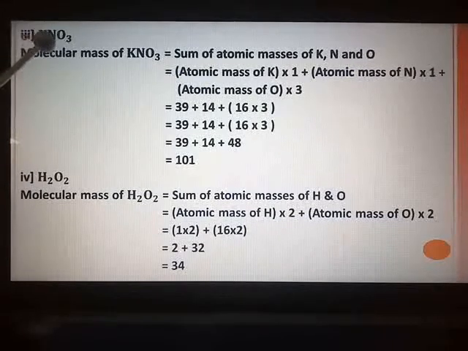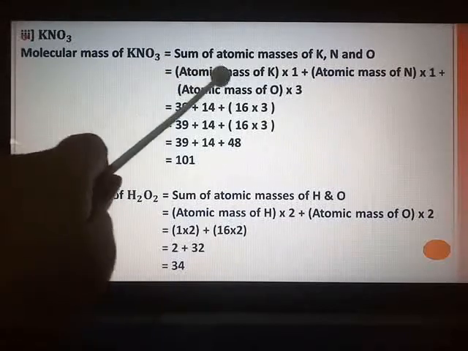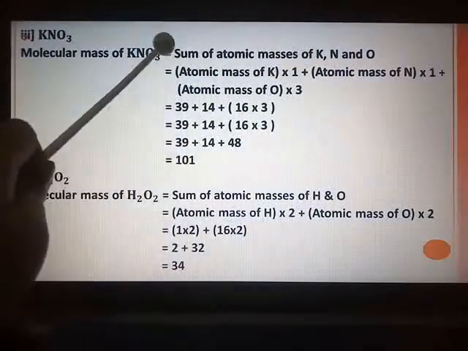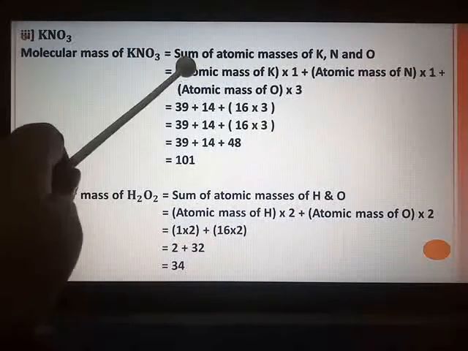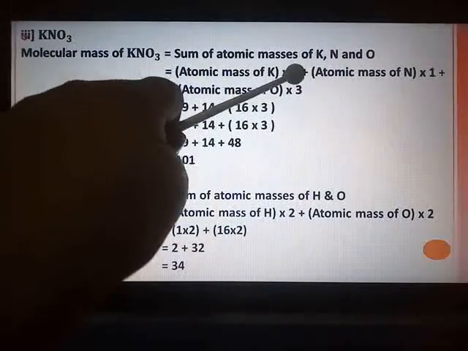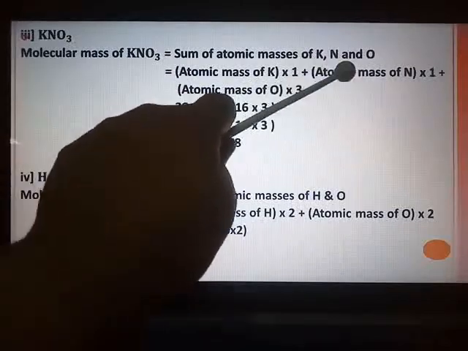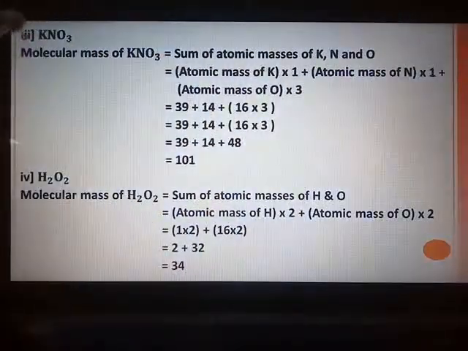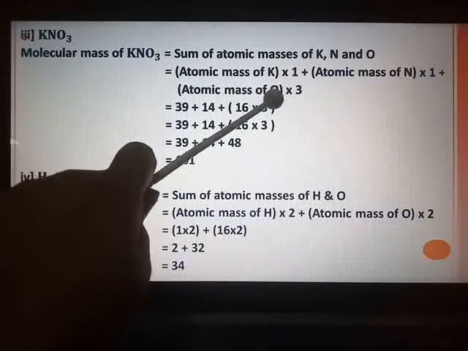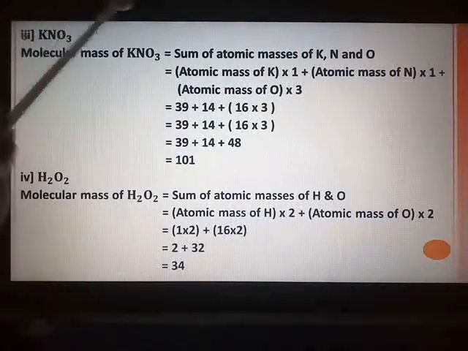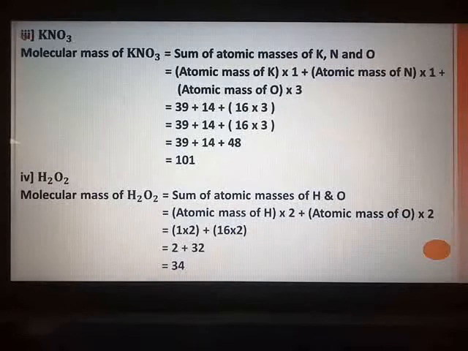K is only 1, N is only 1, but oxygen is 3. So atomic mass of K multiply by 1. Always look that it is inside the bracket. Atomic mass multiply by 1, plus atomic mass of N, N is also 1, so multiply by 1, plus atomic mass of oxygen. Now how many oxygen are there? 3. So multiply by 3.